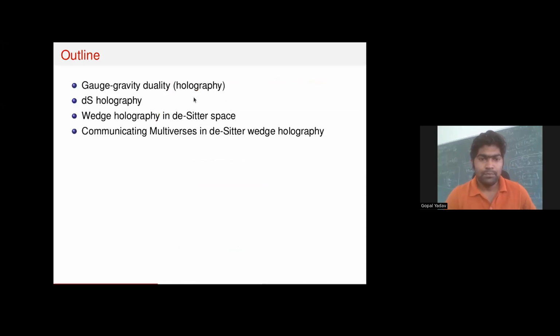So the overview of the talk is given over here. First I will start with a very brief review of what gauge gravity duality or holography is. Then I will discuss how we can discuss holography in de Sitter space, and then how we can construct wedge holography in de Sitter space. And then I will discuss the application of this wedge holography in de Sitter space to construct multiverse models.